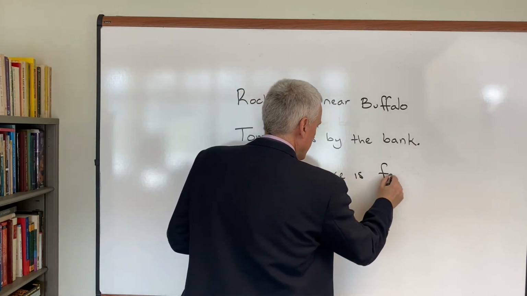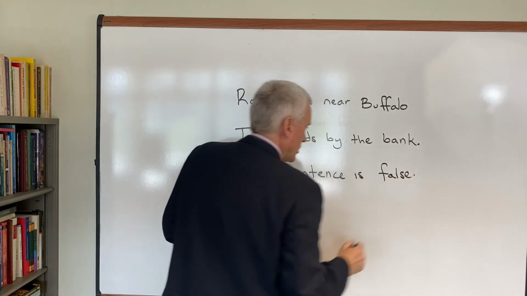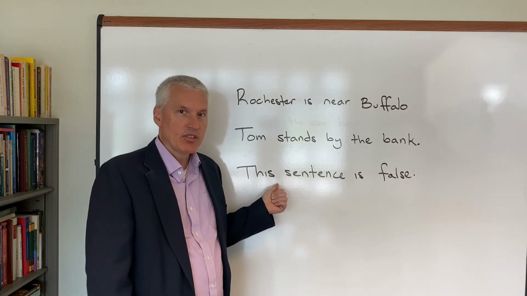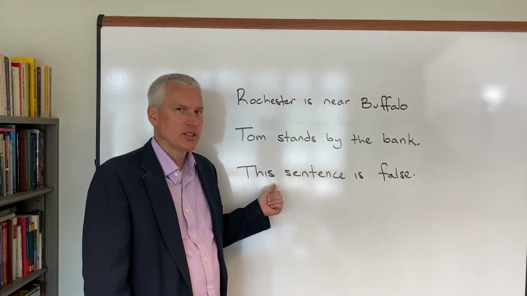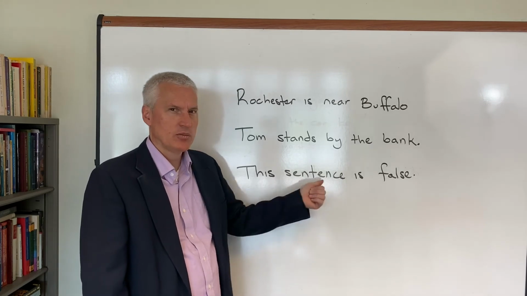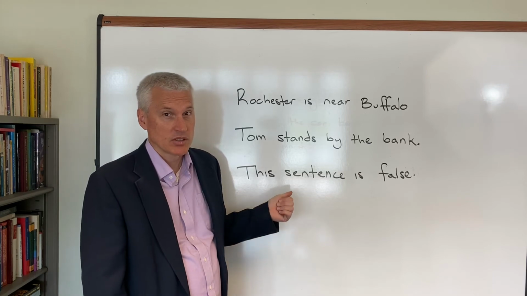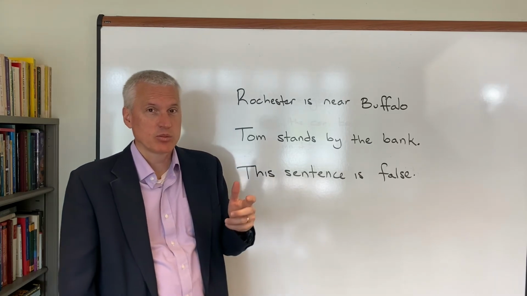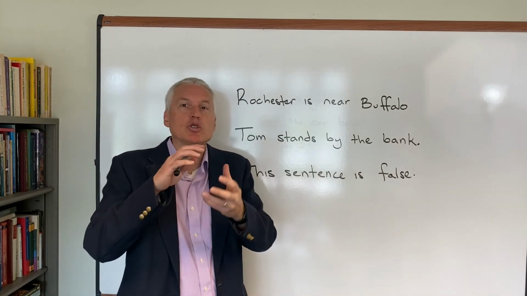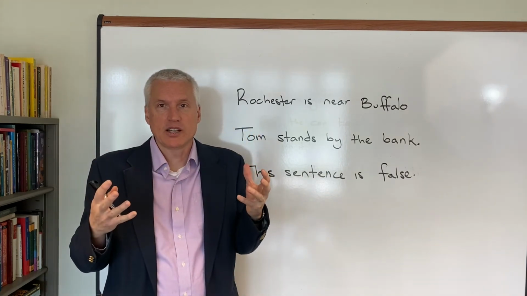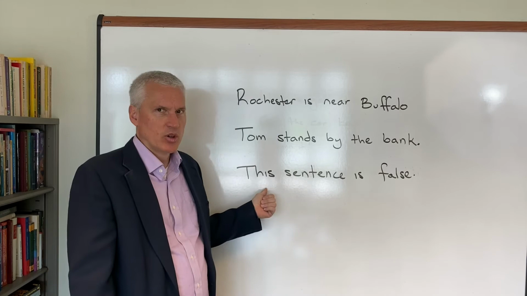It's a very strange sentence. It speaks about itself and it says it's false. Of course, if it is false, then it's true because it says it's false. But if it's true, it's false because it said it wasn't true. And you see the problem. There's something peculiar about the circularity of the sentence, and it sort of explodes on us. So we definitely want to avoid things like this.